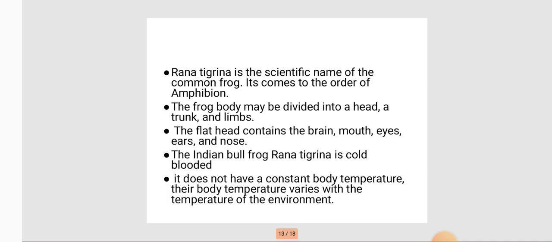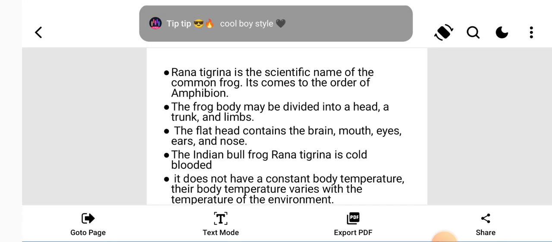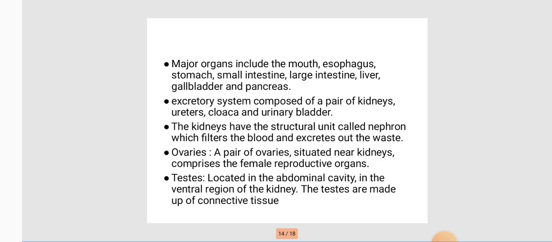The Indian bullfrog Rana tigrina is a cold-blooded animal because it lives in water. It does not have a constant body temperature. Their body temperature varies between land and water with the temperature of the environmental conditions.